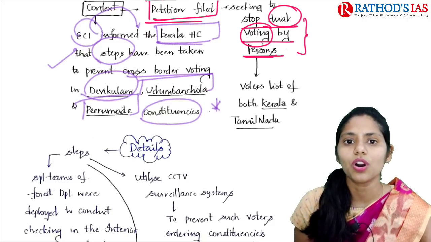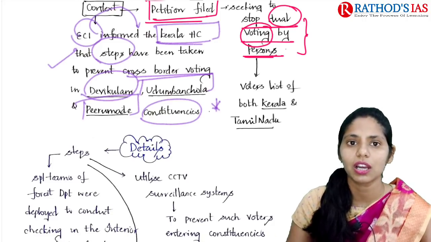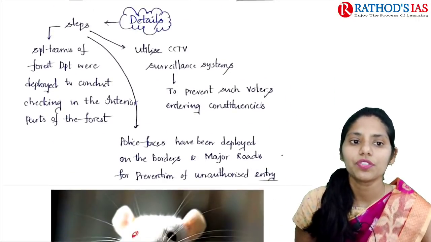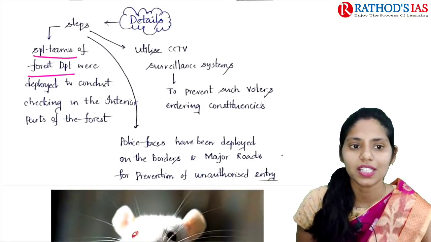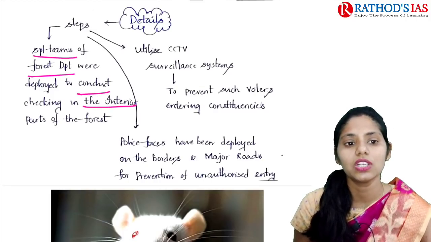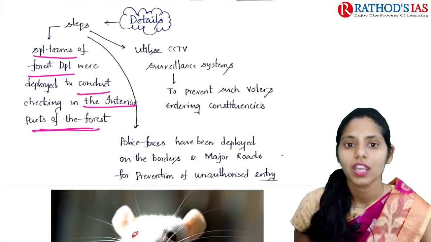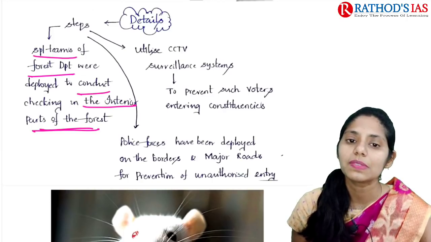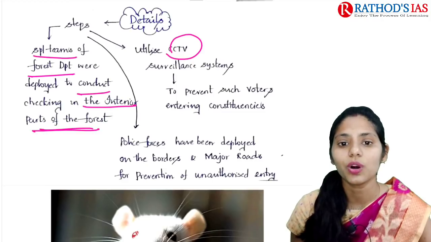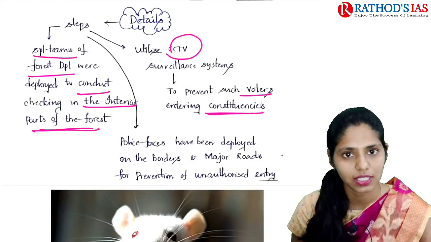Now let us see the steps taken by the Election Commission of India to curb this cross-border voting. First, special teams of the Forest Department were deployed to conduct checking in interior parts of the forest. Next, they also utilized a CCTV surveillance system to prevent such cross-border voters from entering constituencies.